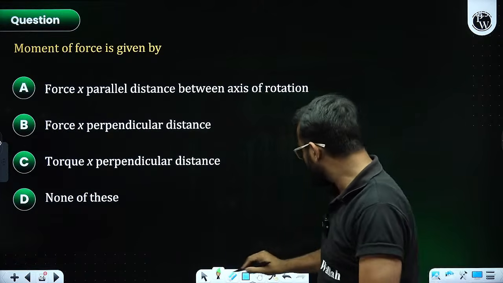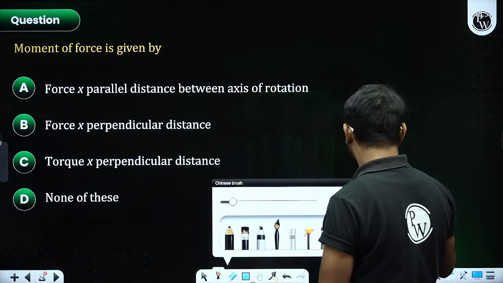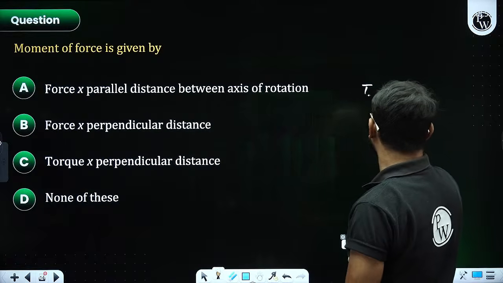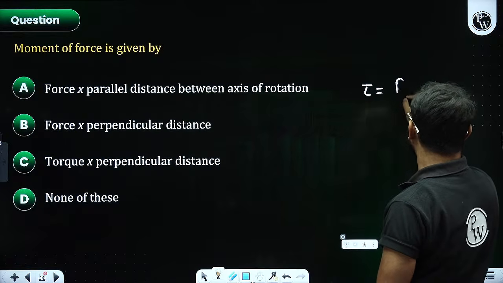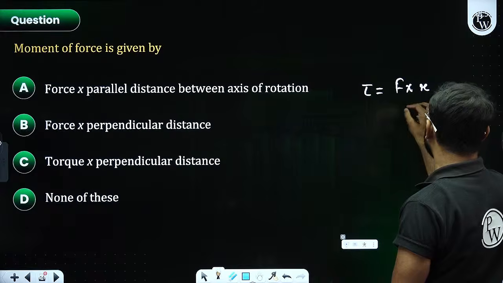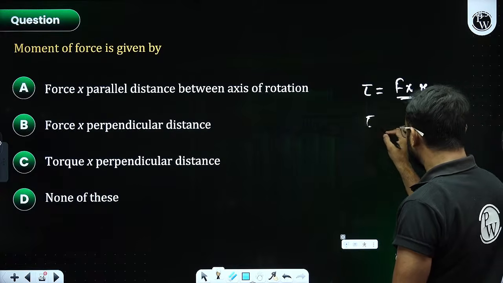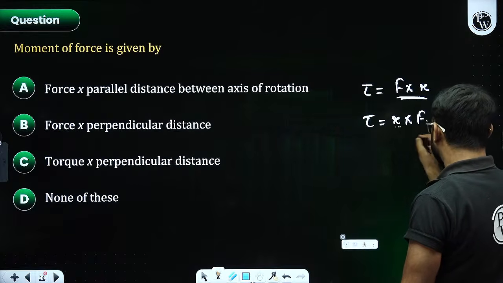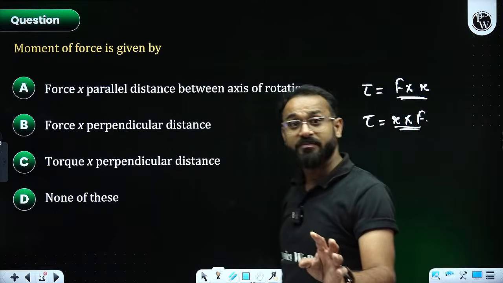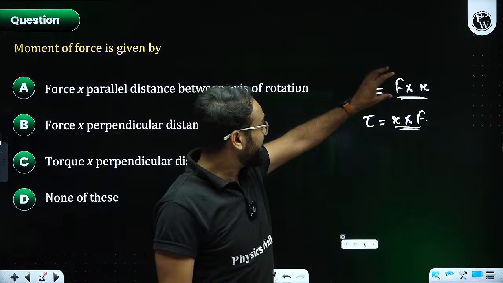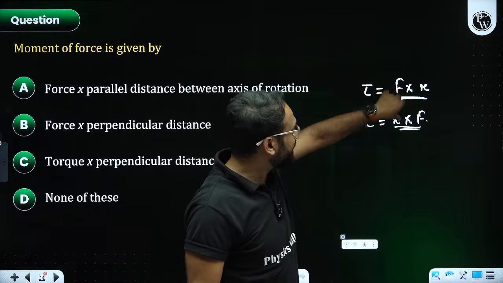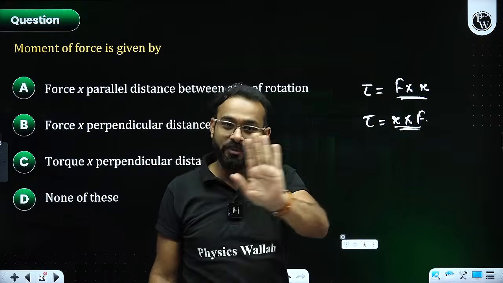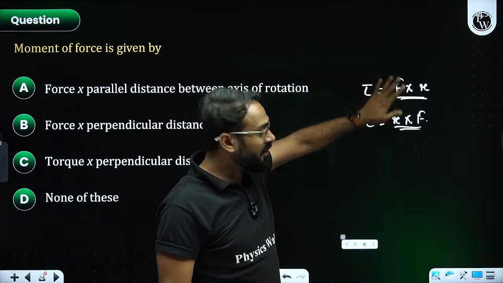Remember what I told you? Remember, yes or no? Yes, sir. Sir, there was a formula: moment of force is force multiplied by perpendicular distance. Or it can also be written as distance multiplied by perpendicular force. There is no problem. If someone tells you that you can write only in that manner, not in this way, that is going to be highly incorrect. You can write either way.